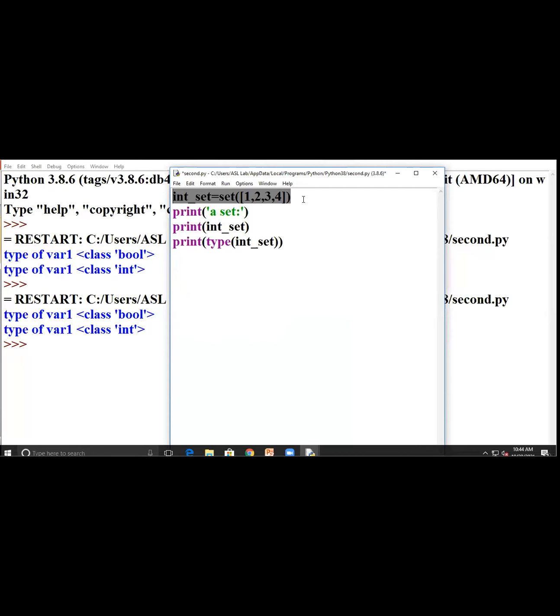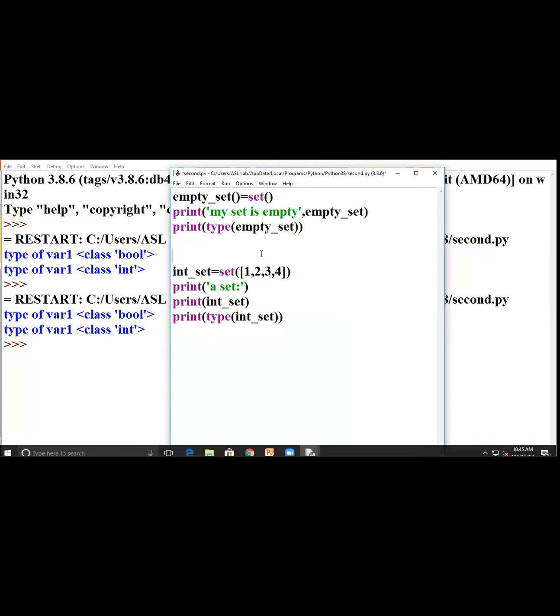In this example, first I declare my set as empty. Then I print my set. I write that my set is empty, and I display that empty set, and I try to find the name or data type of that set. It will represent an error. Why? Because at the start my set will be empty.